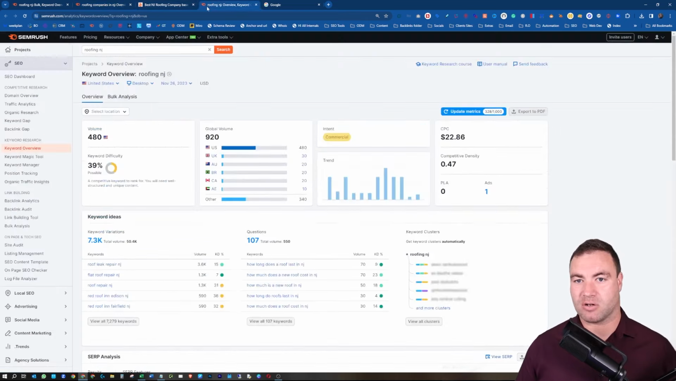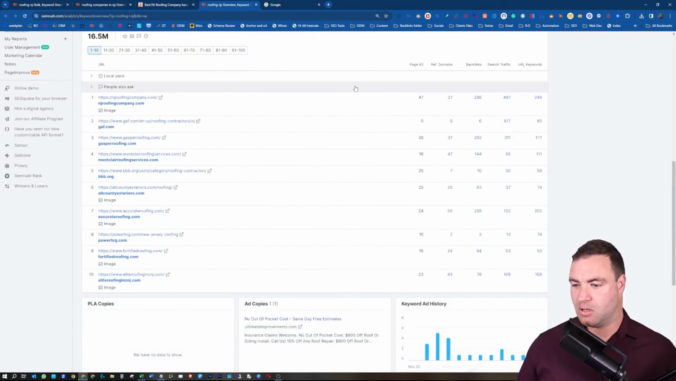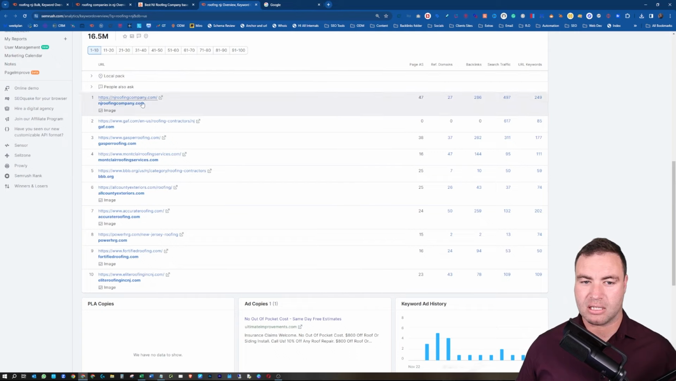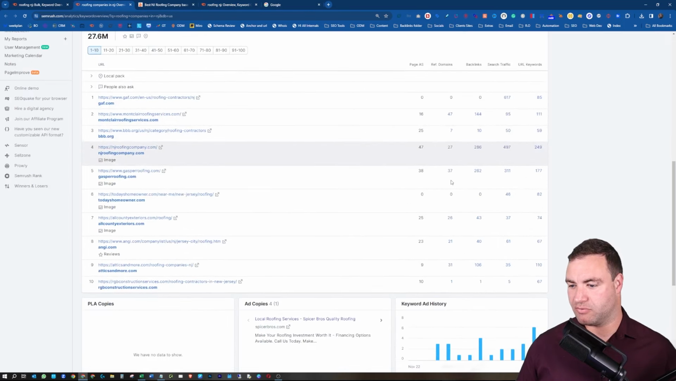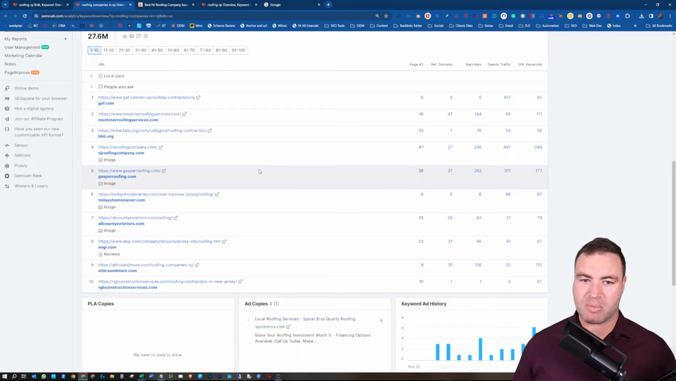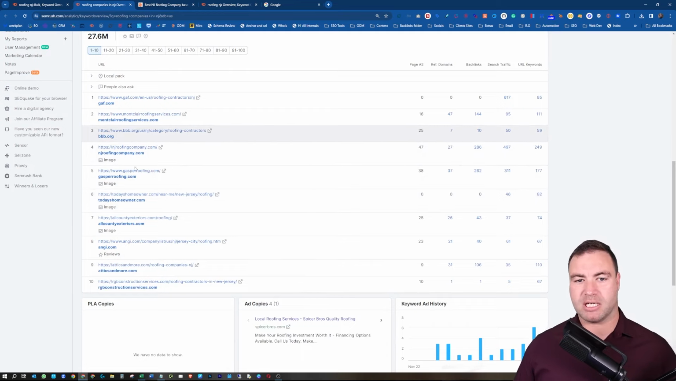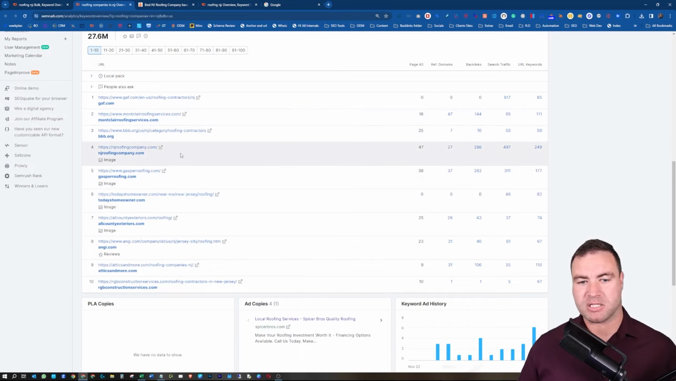Okay. Let's go across to the roofing New Jersey. All right, look at this. This does look slightly less competitive. Does look to be less volume, less referring domains. So remember, we want to look at referring. Oh, it's much of a muchness. Maybe this one's actually a little bit easier to go after. Maybe this one is.